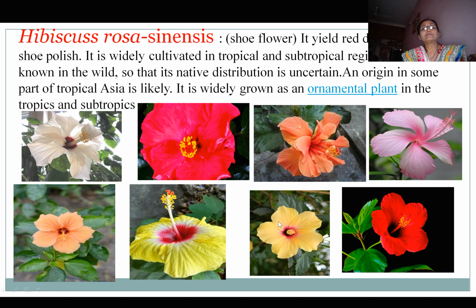The first plant is Hibiscus rosa sinensis. It is called as shoe flower. It yields red dye used for shoe polish. It is widely cultivated in tropical and subtropical regions but is not known in the wild, so its native distribution is uncertain. The origin in some part of tropical Asia is likely. It is widely grown as an ornamental plant in the tropics and subtropics.